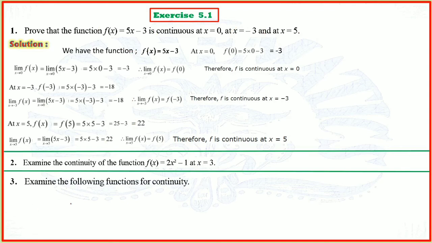Next, question number 3: examine the following functions for continuity. Now it will have some parts. So part A is f of x is equal to x minus 5. Now the difference between this question number 3 and questions number 1 and 2: in questions 1 and 2 the points were given at which you have to check, but in this question nothing is given, just check the continuity.